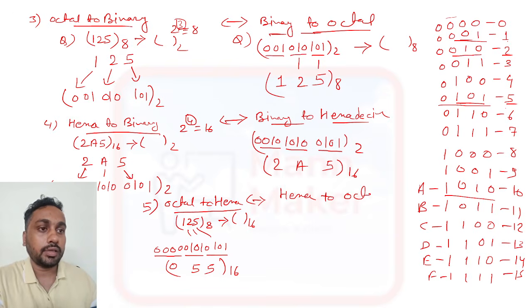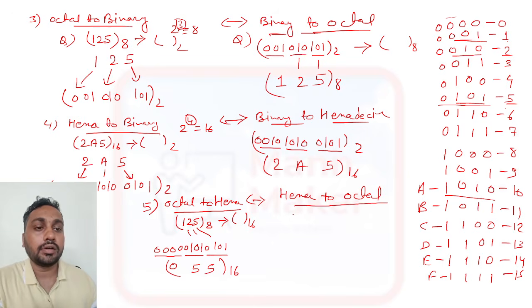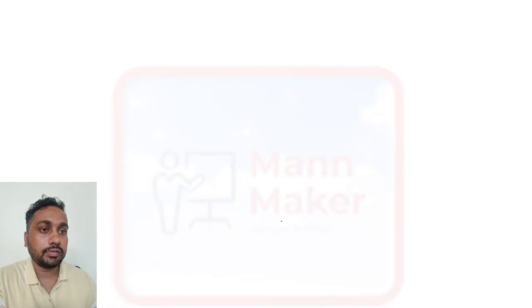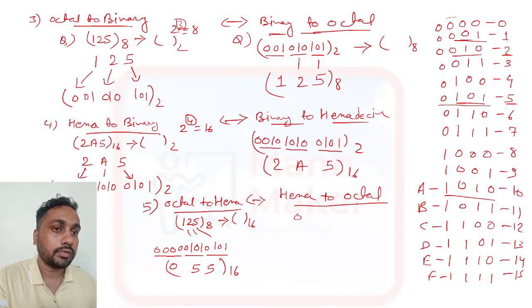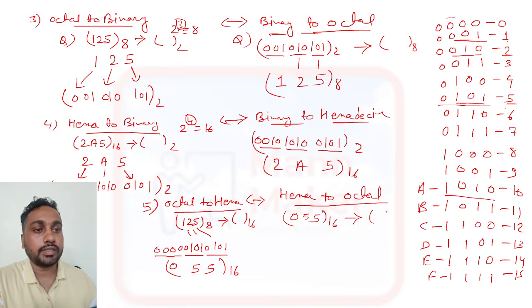Same thing if they will ask from hexa to octal. If we make the same thing, 0 0 5 5, okay, 0 5 5. If we do the same thing, 0 5 5 we have in hexadecimal, we need to convert this thing in an octal form. So 0 5 5, same thing, you have to make 4 bit, you need to represent all this thing.